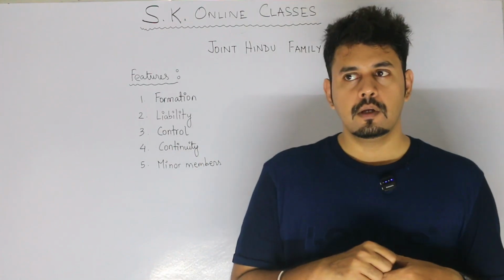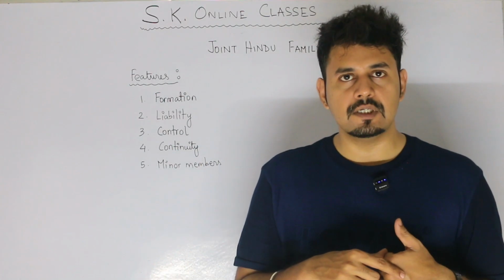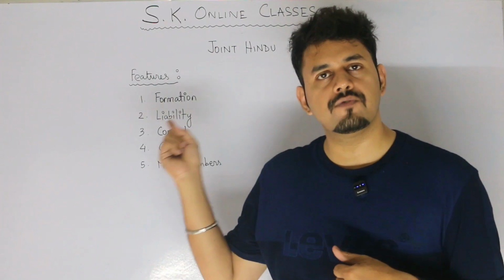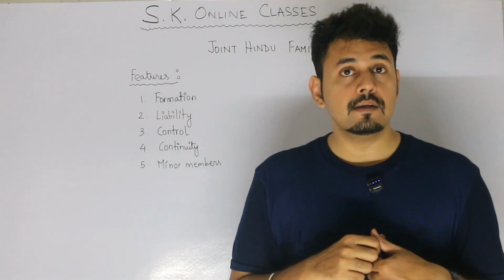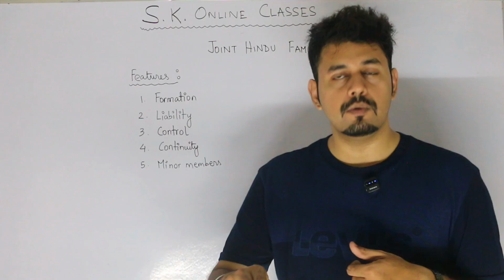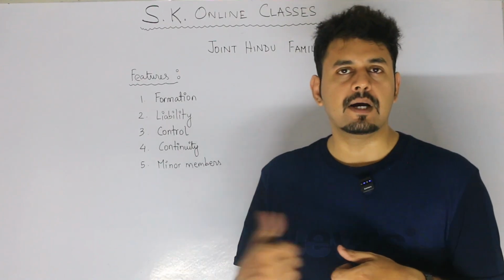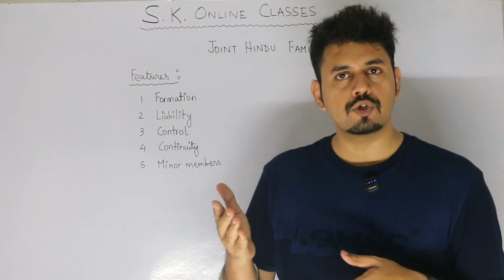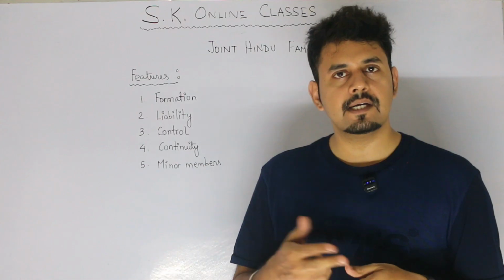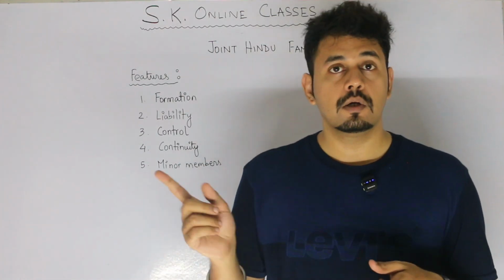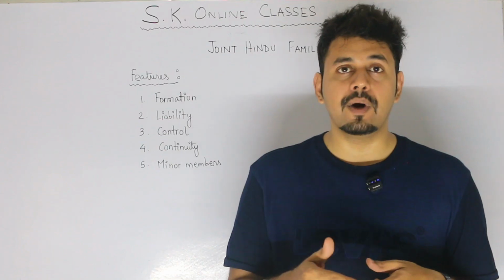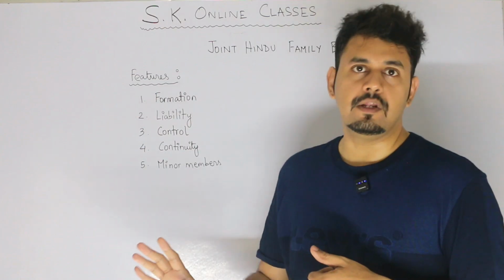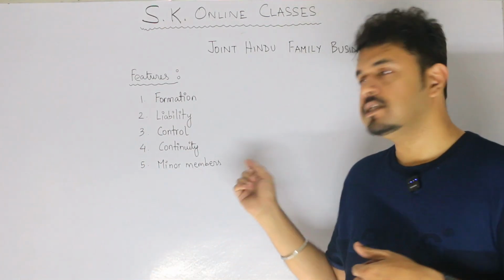Next is continuity. Now, unlike a proprietorship form of business, if anything happens to a member, the joint Hindu family business will carry on. If anything happens to Karta, then the next eldest person will become the Karta. So if a Karta dies, the next eldest person becomes the Karta. If a co-parcener dies, nothing will happen. The business will carry on. So, joint Hindu family business does not come to an end by the death, insolvency or retirement of any member.